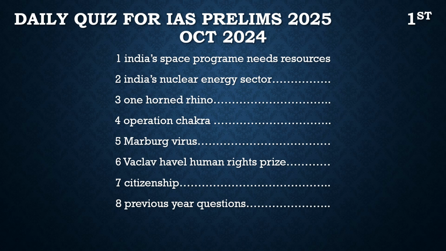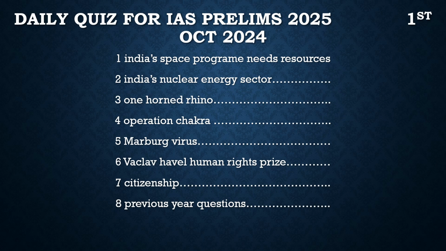And welcome back to another episode of Daily Quiz for IAS Prelims 2025. It is 1st October 2024 today. And in this video, we are going to derive questions from these articles which are on the slide, which are actually taken from the newspapers.